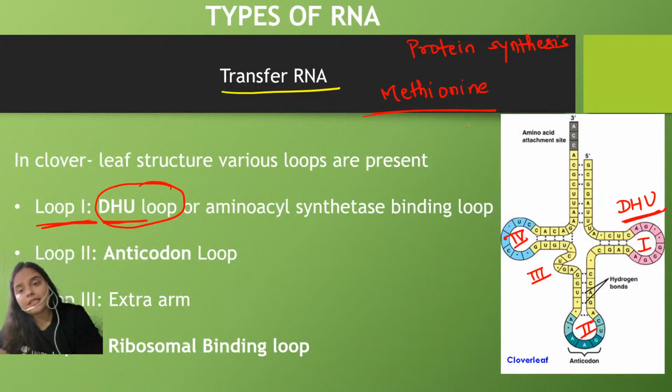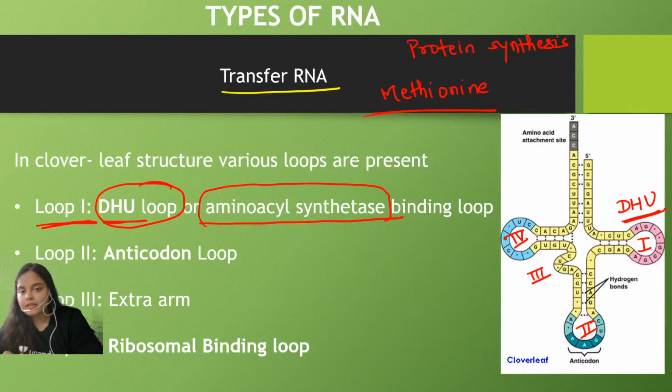How does the tRNA molecule bring it? First of all, each and every amino acid has its own amino acyl synthetase enzyme. That means if methionine is needed, methionine also has its amino acyl synthetase enzyme. So first, the tRNA identifies the amino acyl synthetase enzyme with the help of this DHU loop.